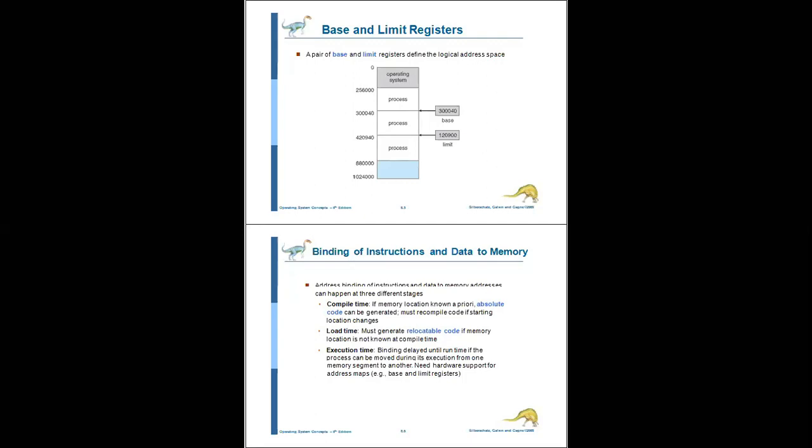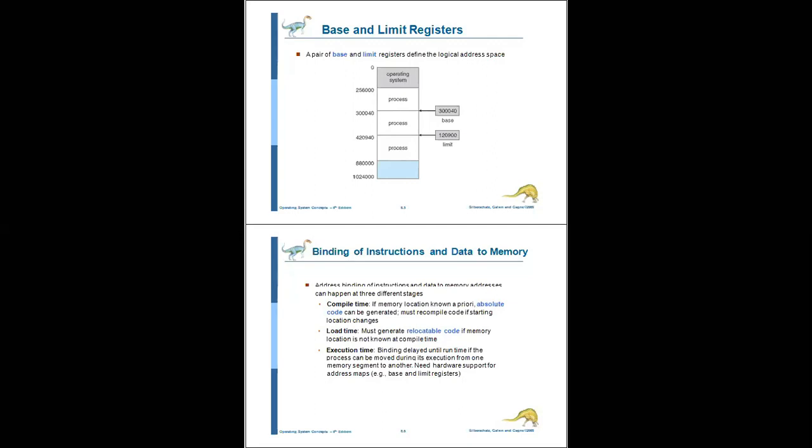So the first concept in this unit is basic hardware. Why do we use basic hardware? As I told you, the selection of a memory management method for a specific system depends mainly on the hardware design. In basic hardware we discuss main memory and registers.